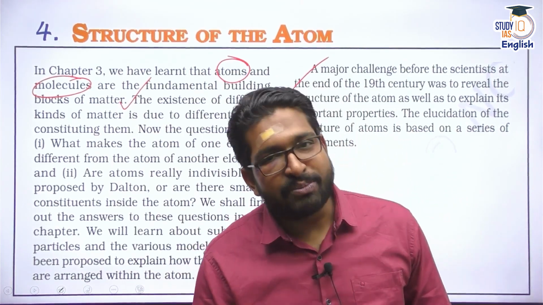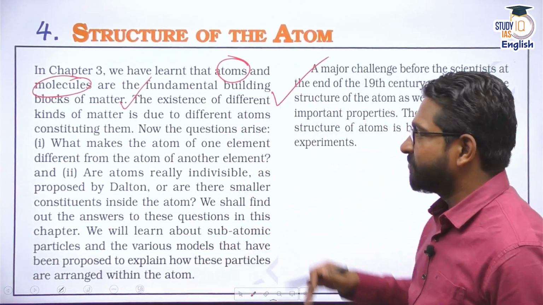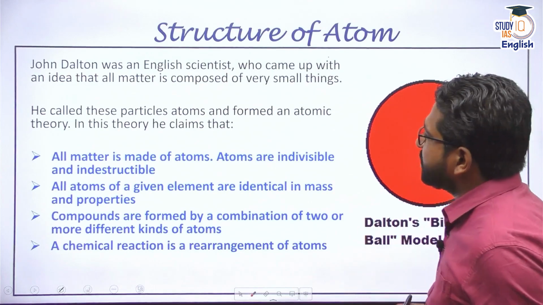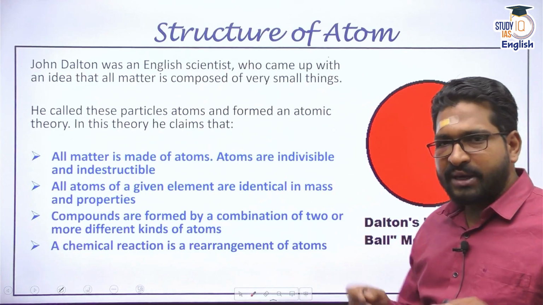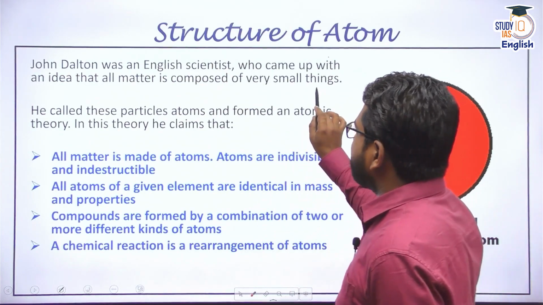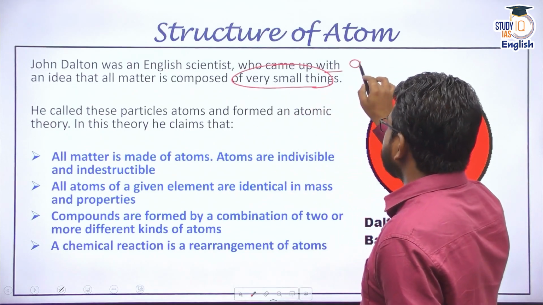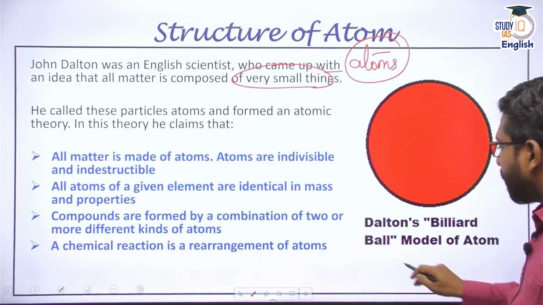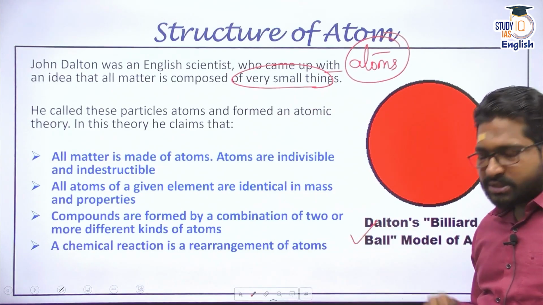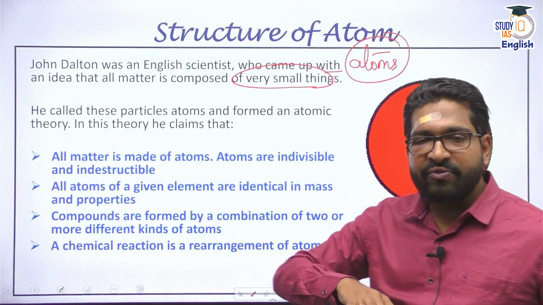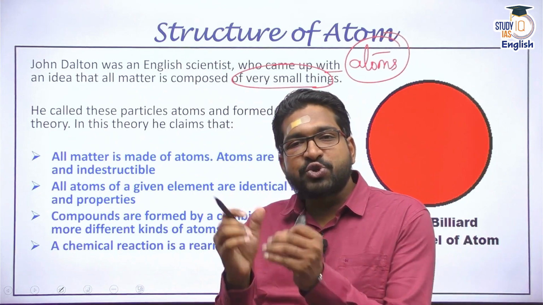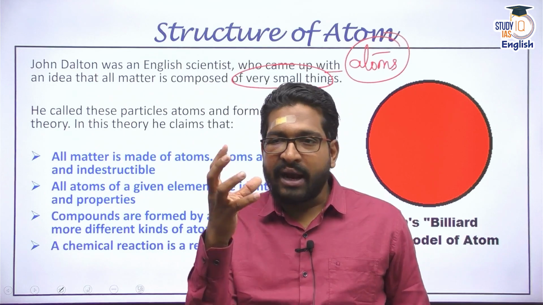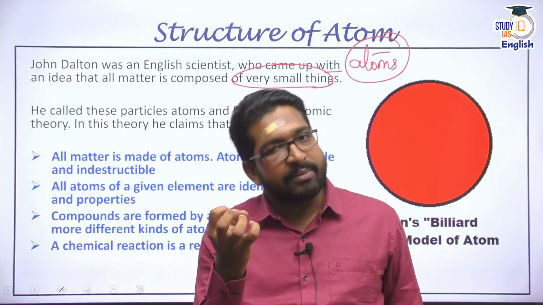One of the initial models was given by John Dalton, of course. We discussed John Dalton, the English scientist. He came up with the idea of matter, and he said that matter is composed of very small things, and he called these small things atoms. That is why his model is also called the billiard ball model. Billiard ball model means he did not give any kind of explanation about the structure of matter per se. He simply said that matter and its smallest constituent is nothing but the atom.